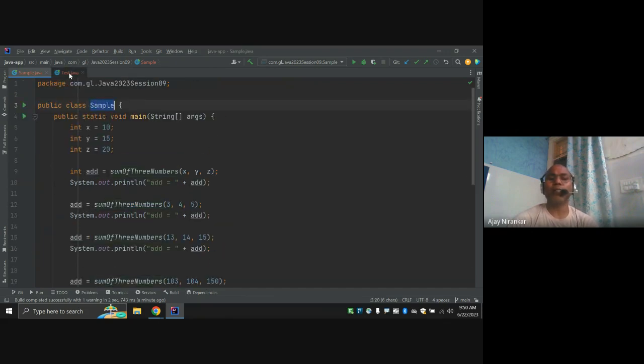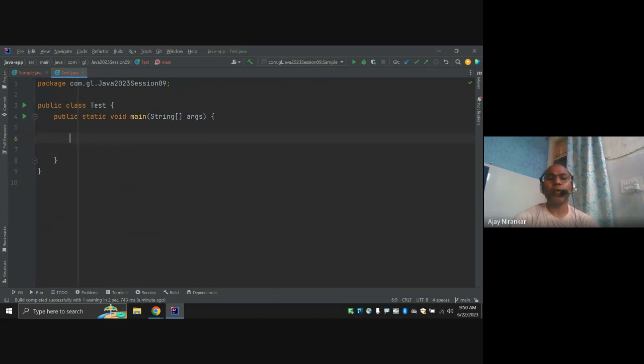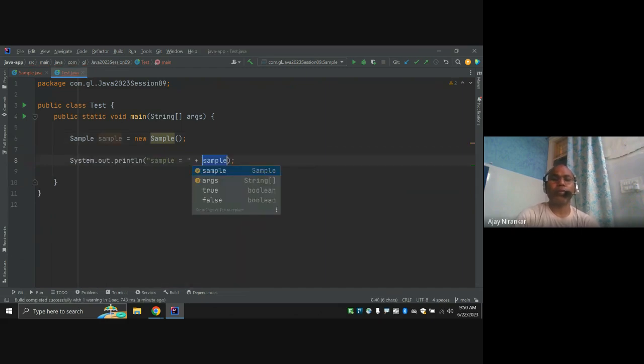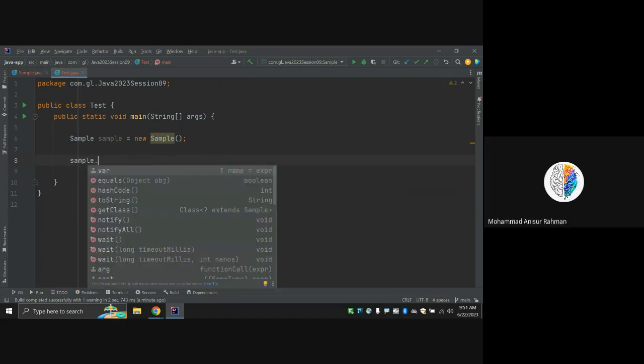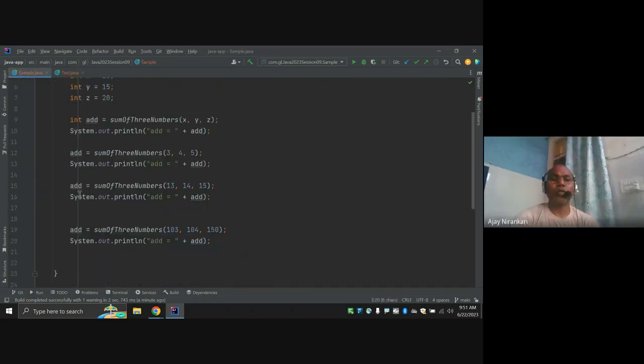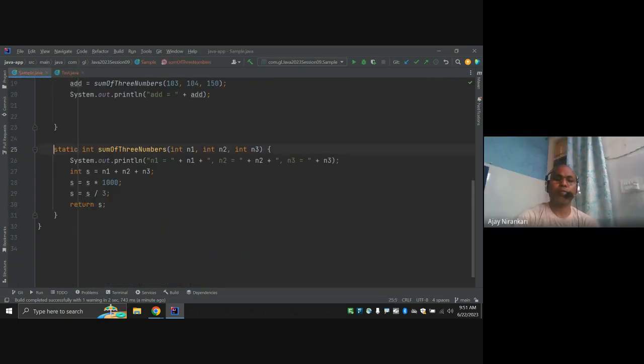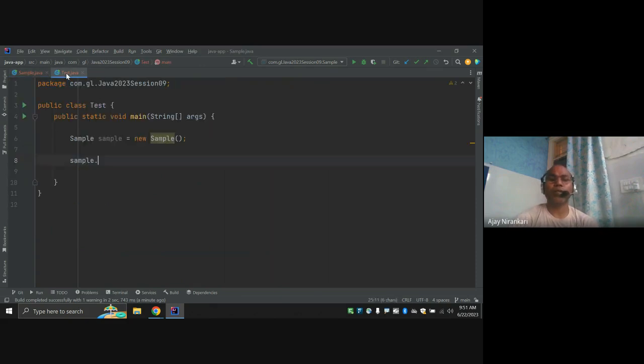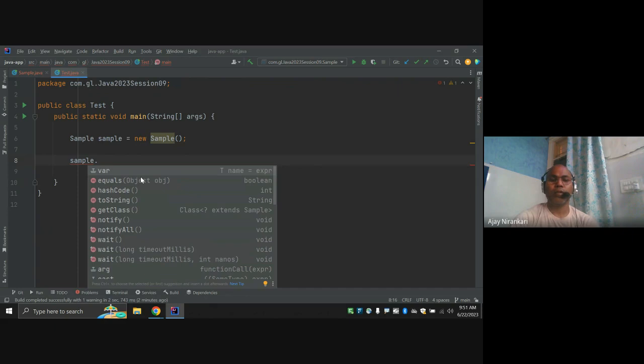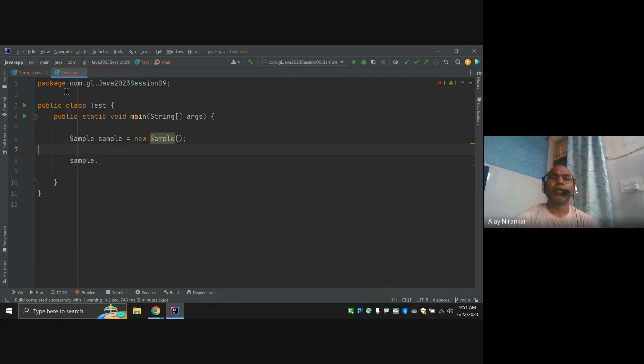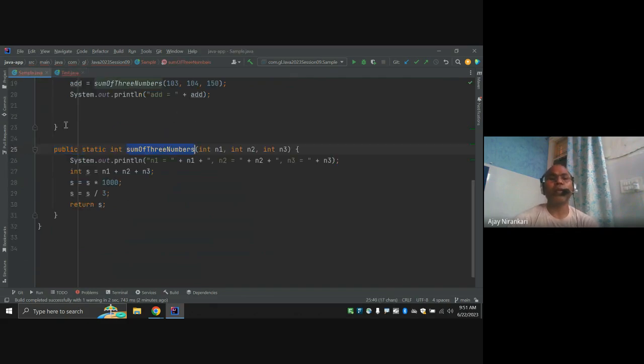So here I am going to create an object of the Sample class, equal to new Sample. And now with sample dot, I have a function. Whenever you write it, it should be public, so that it can be accessible in a different class. Also notice this method is static, so you can call it in two different ways.